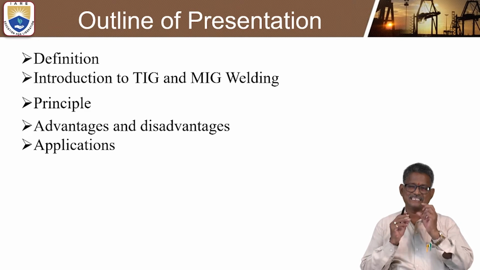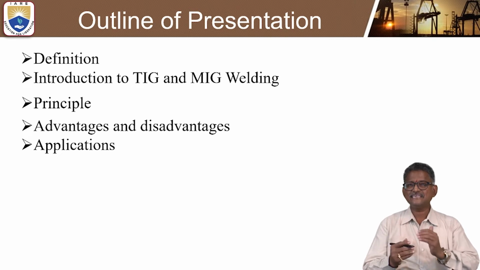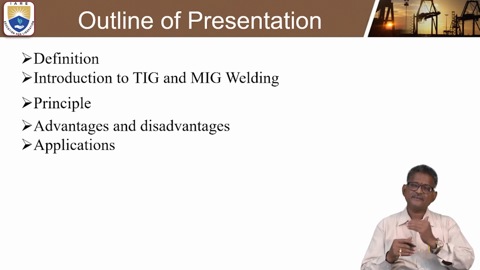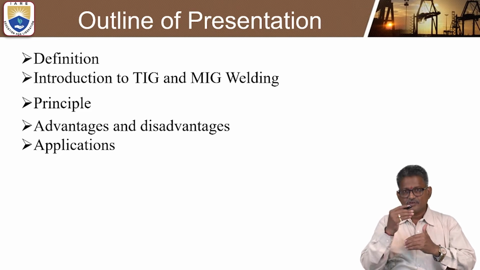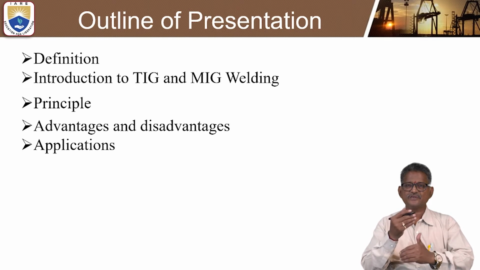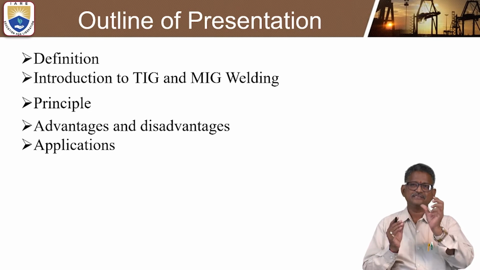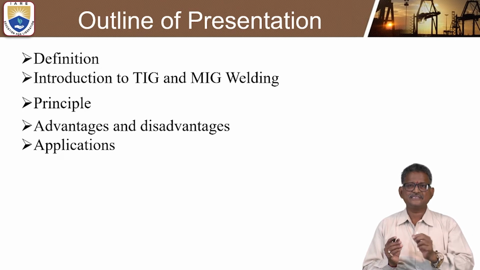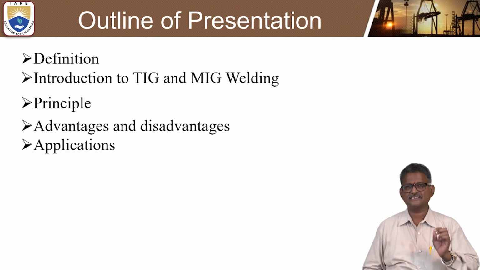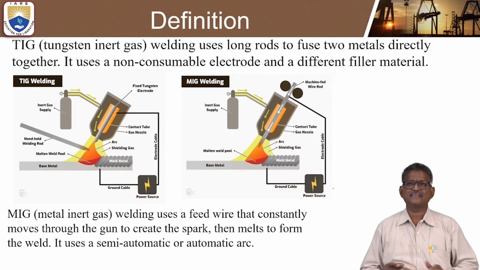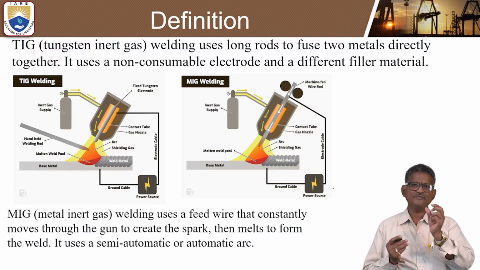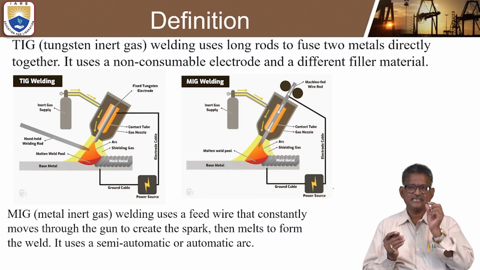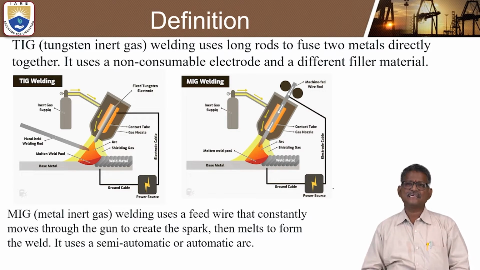As you know, the term welding can be defined as the process of joining two similar or dissimilar metals, by adding or without adding filler metal, with or without application of pressure and temperature. This is the general technical definition of welding. Another most important thing is tungsten inert gas welding. Let us see the basic definition of TIG welding and MIG welding, how they work, and the important principle behind them.